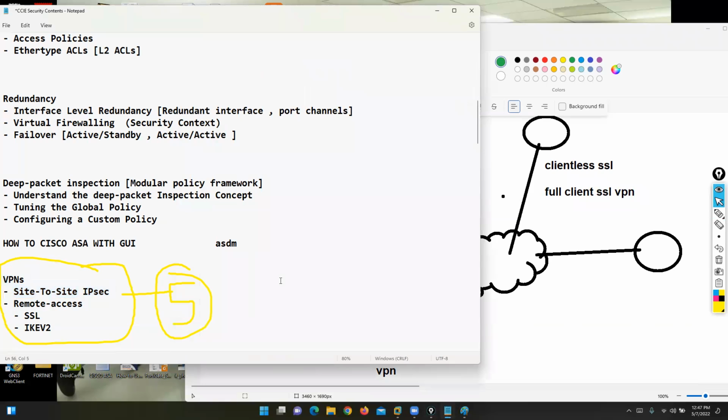But the same VPN you can configure on Palo Alto, on Fortinet, on Cisco Firepower Threat Defense. Only the configuration option is different, and there are some other different features in Fortinet, Palo Alto, and Cisco. But these are the common topics. The storyline is the same: what is site-to-site, what is remote access. So now this is our topic discussion on Cisco ASA firewall.